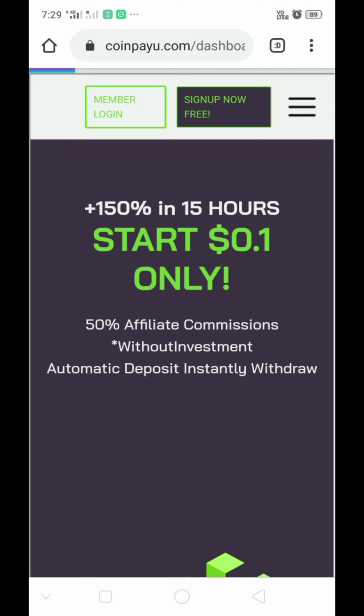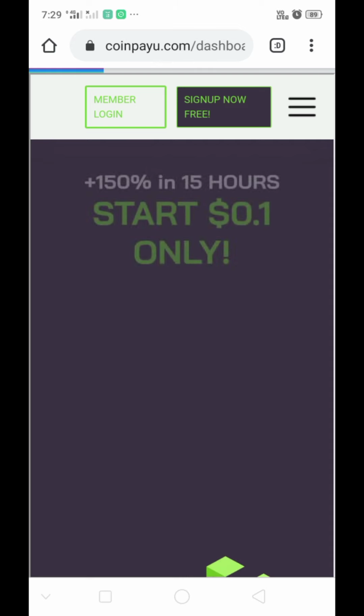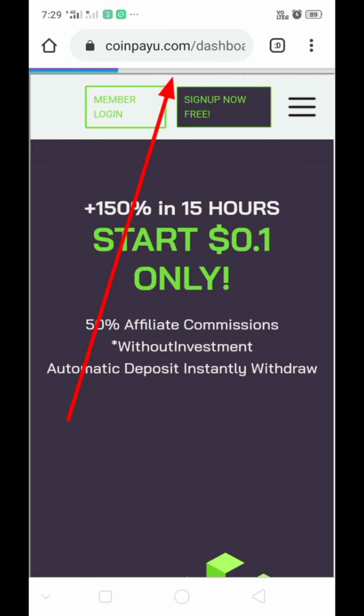Wait until the above loading is completed. Okay, wait. After this loading is completed, go back. Your Satoshis will be added.